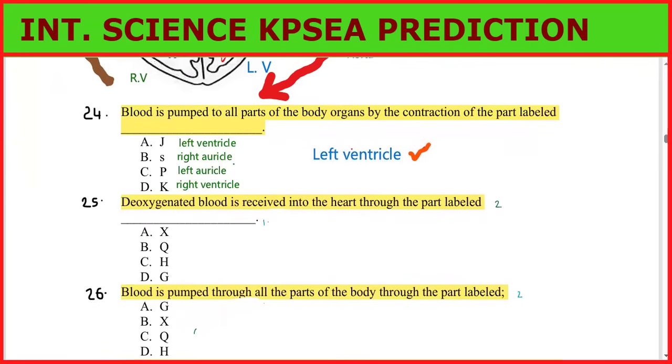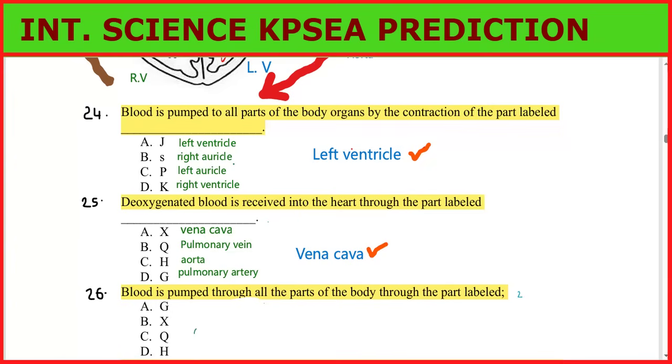Deoxygenated blood is received in the heart through: we have vena cava, pulmonary vein, aorta, and pulmonary artery. As we have seen, the correct answer should be vena cava.